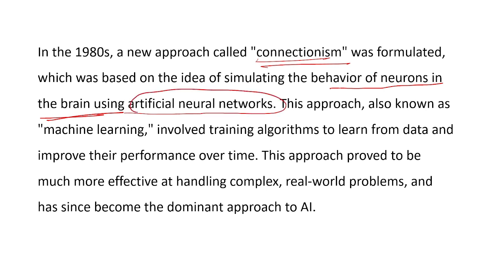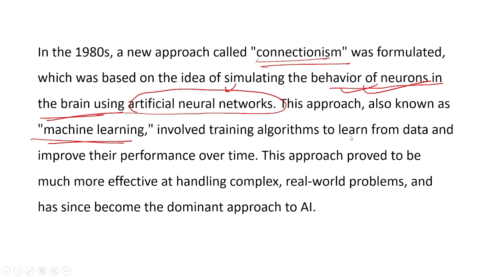How a human brain thinks or works was simulated using artificial neural networks. This approach was known as machine learning. Machine learning is how a machine is able to learn certain things.